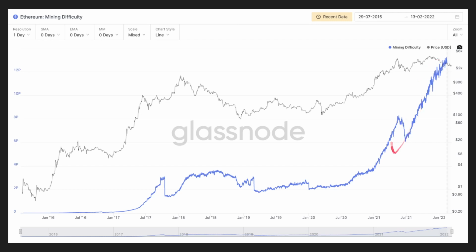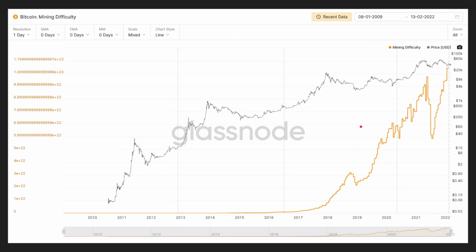Maybe there were not as many Ethereum miners in China compared to the amount of Bitcoin miners that were in China. That's something that would remain to be seen and analyzed more in depth, but there does seem to be a bit of a smoother trajectory compared to Bitcoin mining, which has seen a little bit more fluctuations and volatility in terms of difficulty.